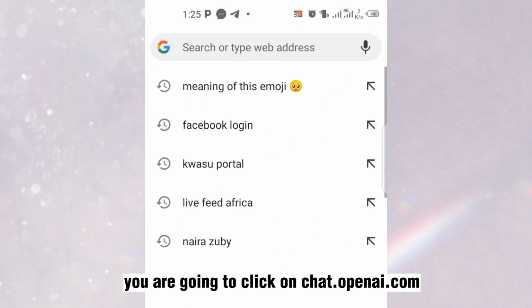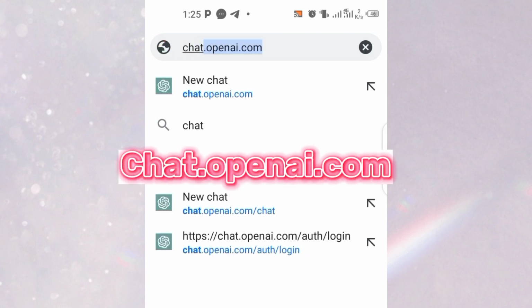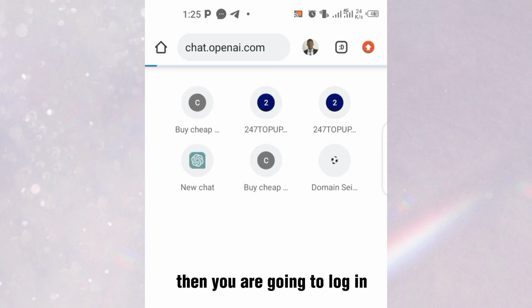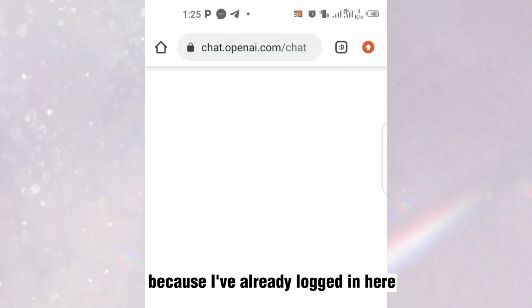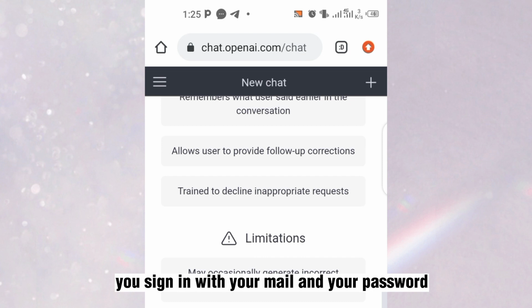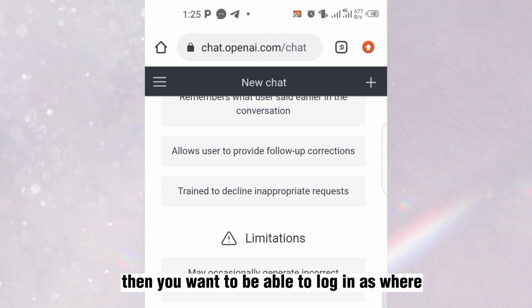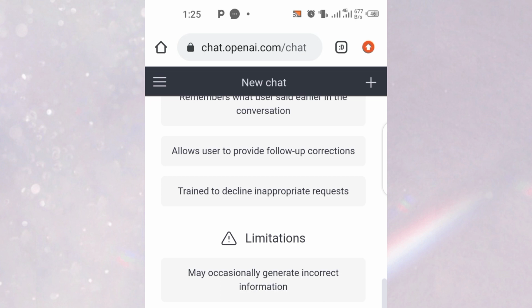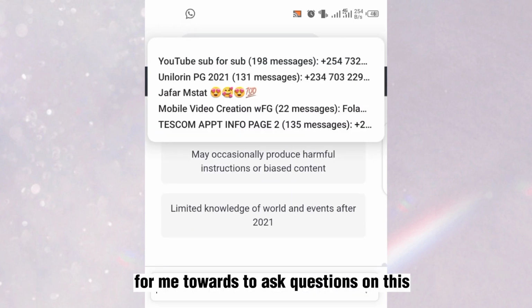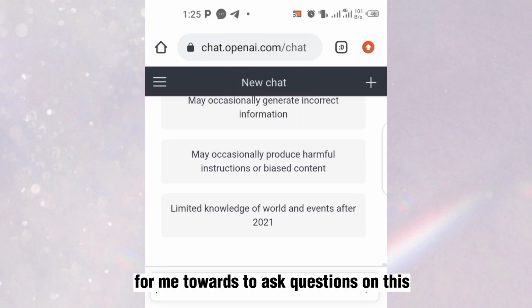You are going to click on chat.openai.com. Then you are going to log in. I've already logged in here. You sign in with your mail and your password. Once you sign in, you go and verify it on your email. Then you'll be able to log in as well. I have logged in here like this. As you can see, it's blinking for me to ask questions.